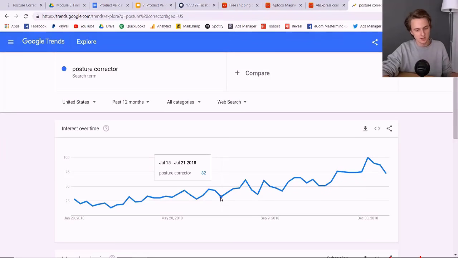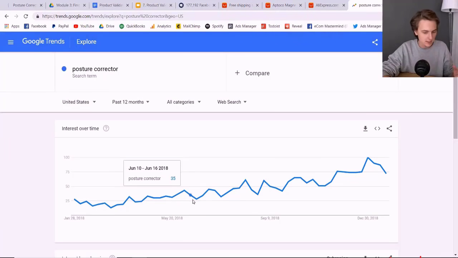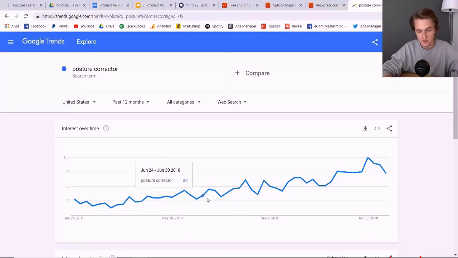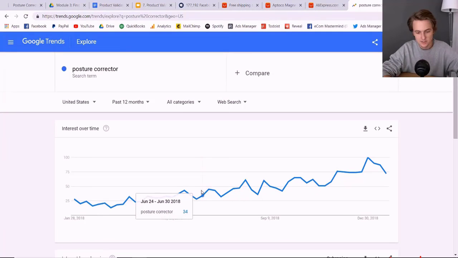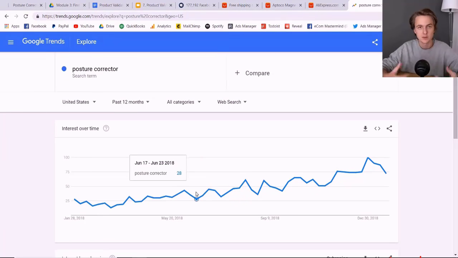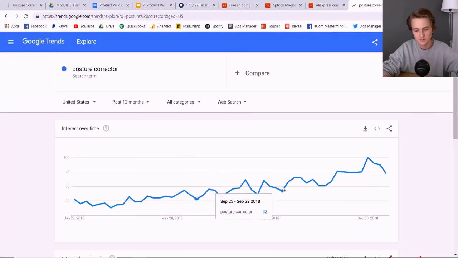And so I was like, okay, it's on an uptrend, and hopefully this uptrend will keep going. But the fact that it's starting to be in an uptrend tells me that it could be a good product to get in. So I decided to get in here. And as you can see, surely enough, the uptrend kept going, right? Because that's how trends work. And now, if you compare it to December, to when I first got started, it's like three times the size of the search interest on Google for this product. And so it was a great time to get into this product in July 21st.